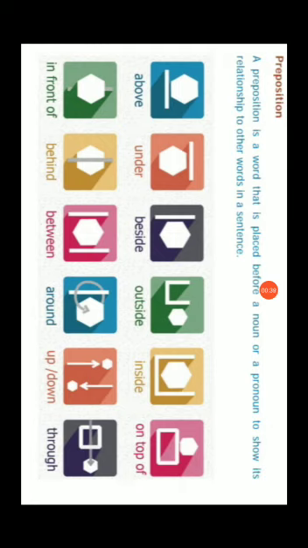There are different types of prepositions like simple preposition, compound preposition and complex preposition. Simple prepositions: in, on, at, by, from, about, over, under, through, till, up, of, for, etc. These are very commonly used simple prepositions.